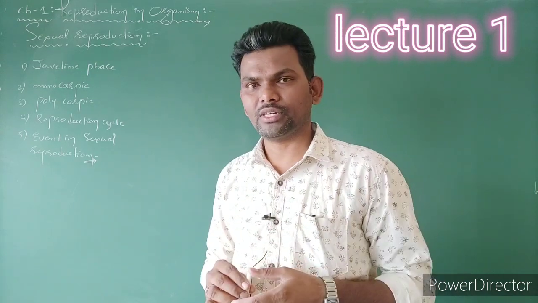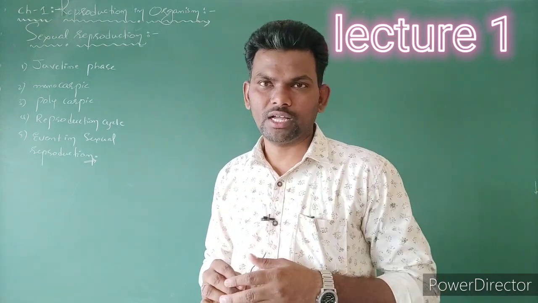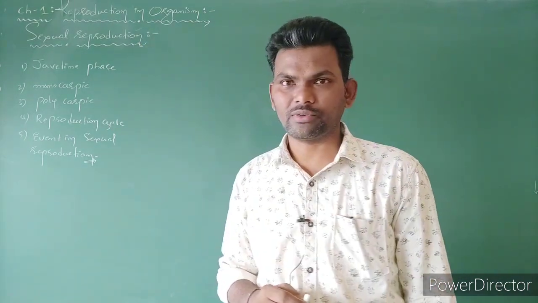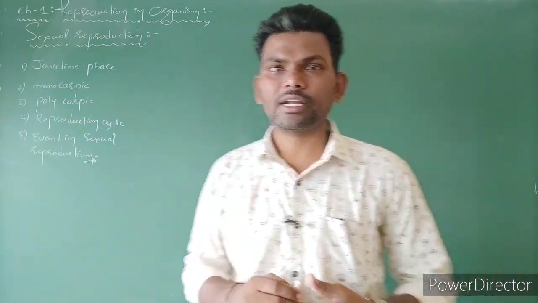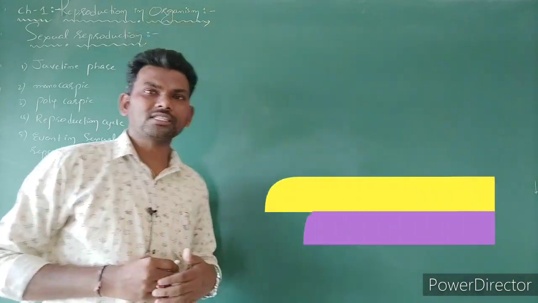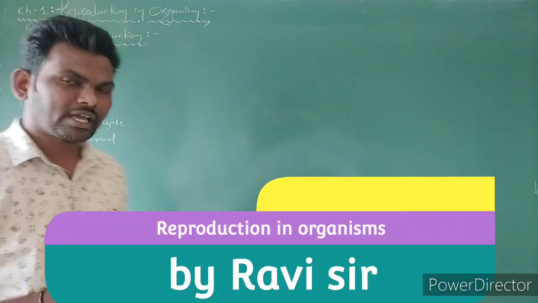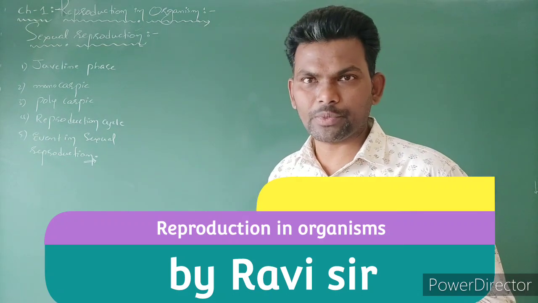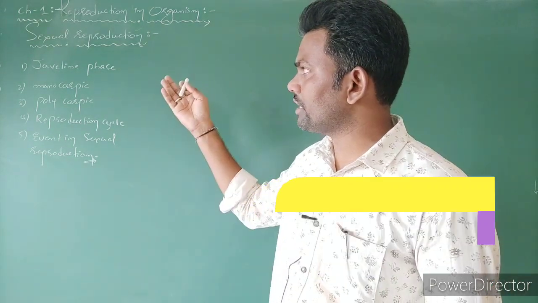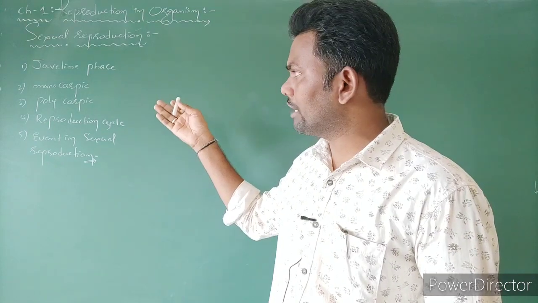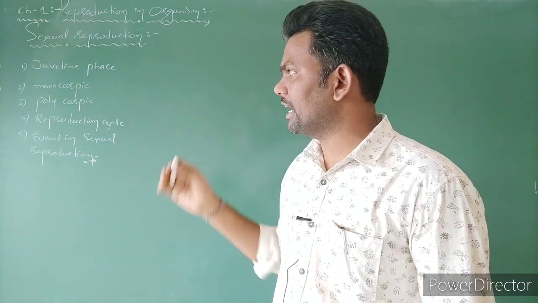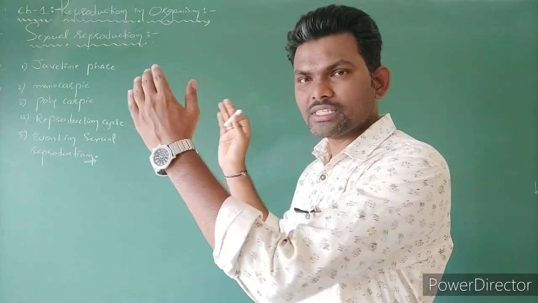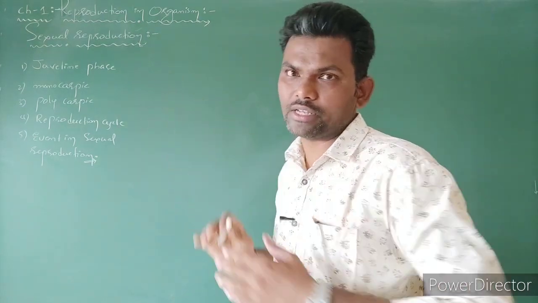Today I am going to start with chapter number 1 in 12th. The chapter name is Reproduction in Organisms. In the last classes we had learned regarding asexual reproduction as well as sexual reproduction. So today in this class I am going to cover the general characters of sexual reproduction. Next, juvenile phase, monocarpic, polycarpic, reproduction cycle, events in reproduction, events in sexual reproduction. So this content I am going to cover in this lecture.